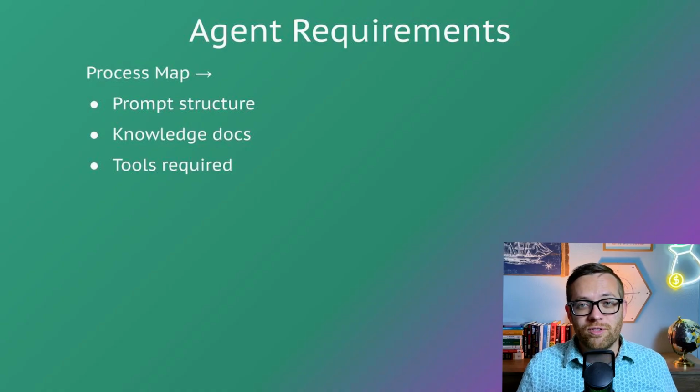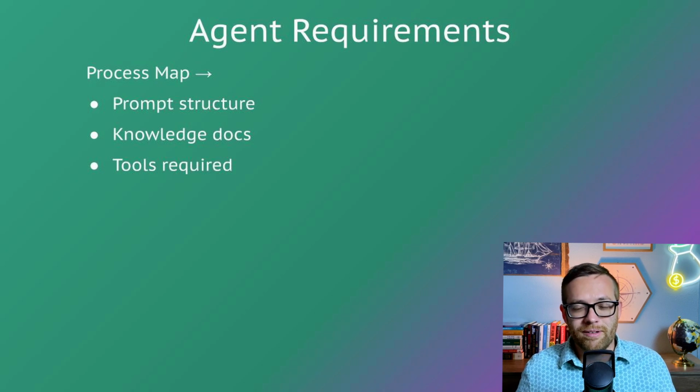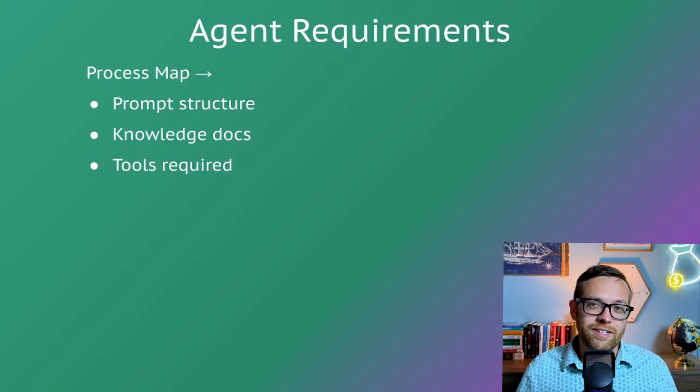We start with the prompt structure. Your system prompt comes directly from your process map. It has your role, it has your inputs, it has your rules, it has your exceptions, and it has your outputs. If it's in the map, it goes in the prompt. Second are your knowledge documents. Any policies, SOPs, or checklists referenced in the process need to become knowledge for the agent. No more "remember how we do this"; now it's documented and searchable.